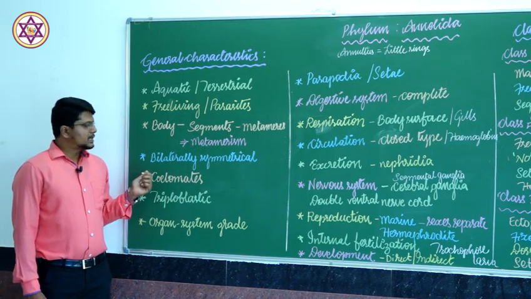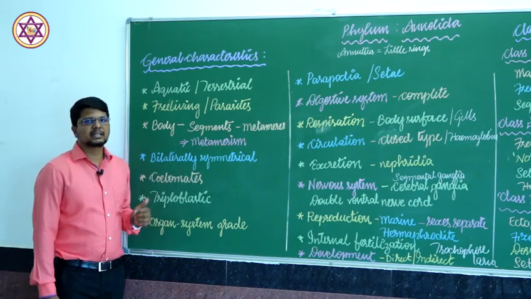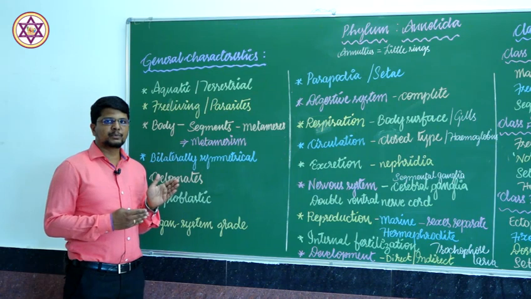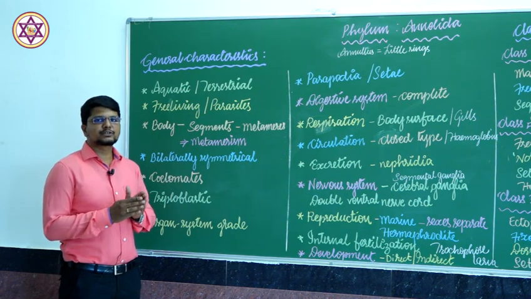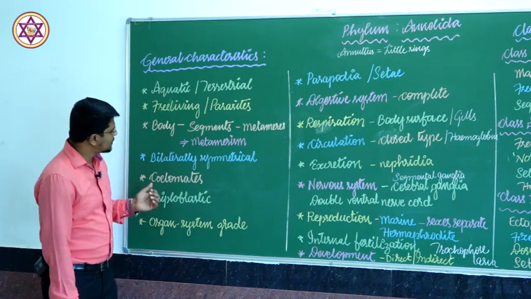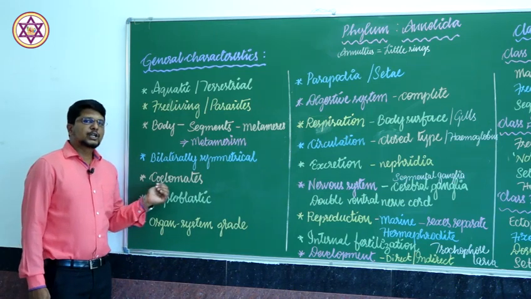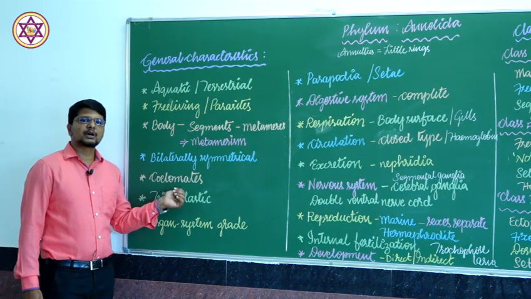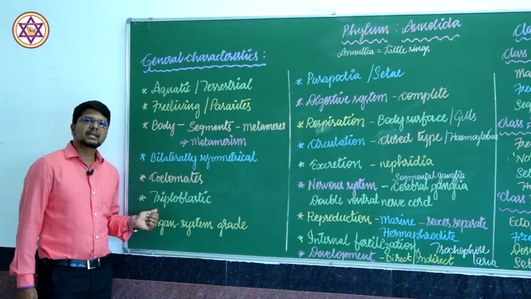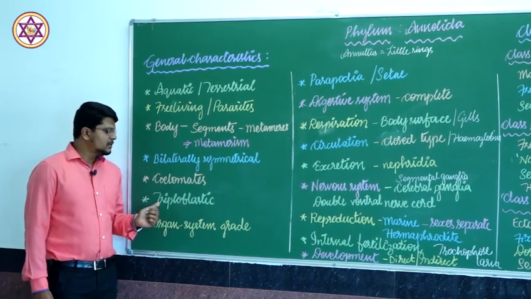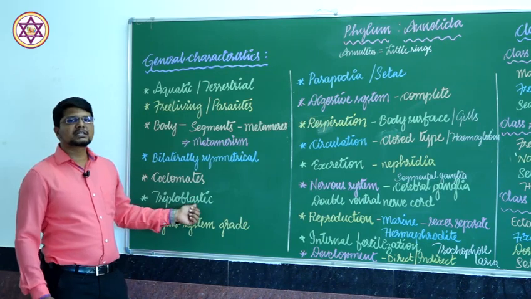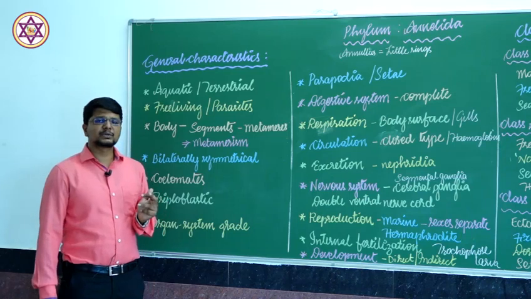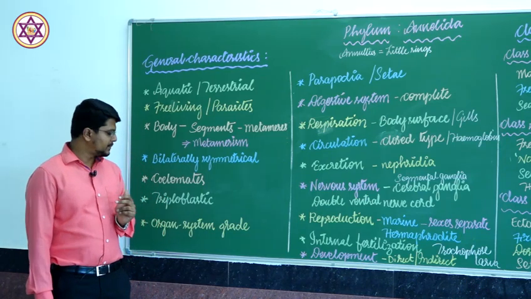The animal is bilaterally symmetrical, which means that when the animal is cut into two pieces at one particular plane, it gives two equal halves. It is coelomate, with a true body cavity in which body fluids are filled. The animal is triploblastic, having all three embryonic layers: outer ectoderm, middle mesoderm and inner endoderm.